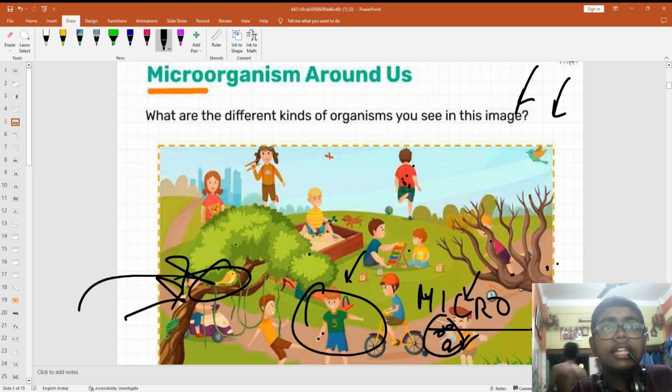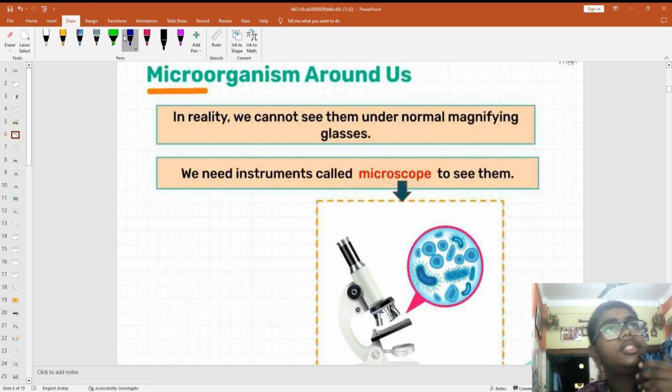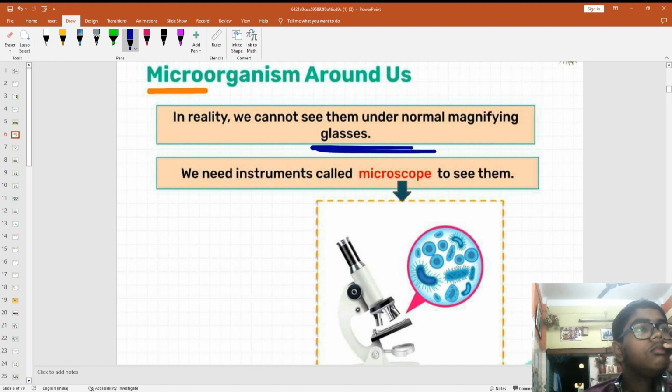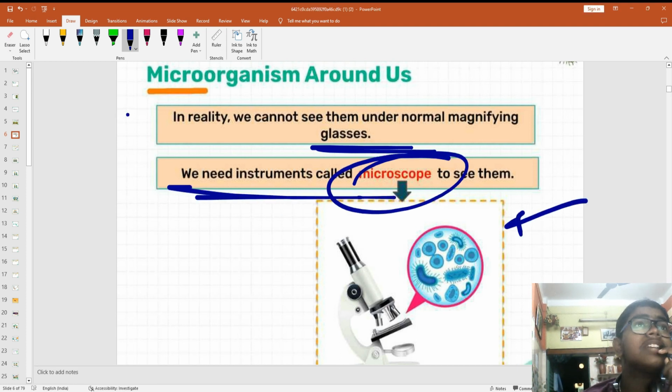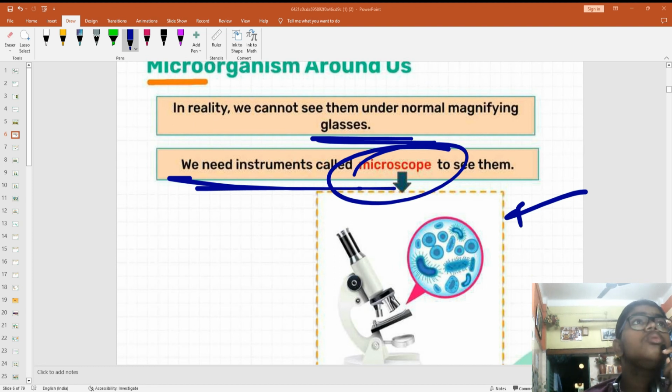It is present everywhere, that's why we call it omnipresent. It is ubiquitous, which means omnipresent. So we cannot see them with the naked eye. Naked eye means without any special equipment, just the normal eyes. So we need an instrument called a microscope to see them. They are so small that we cannot see them with normal eyes, so we need an instrument that is known as the microscope to see them.